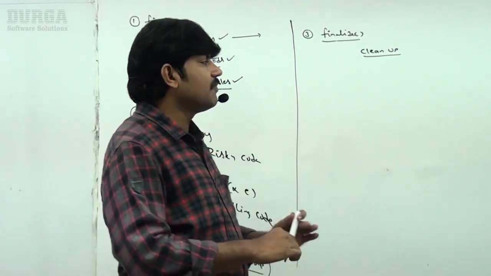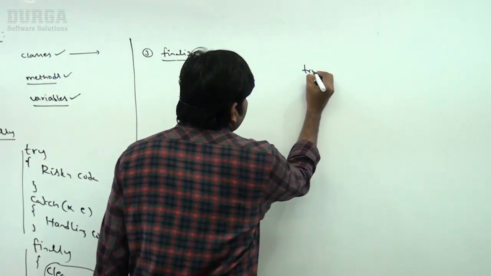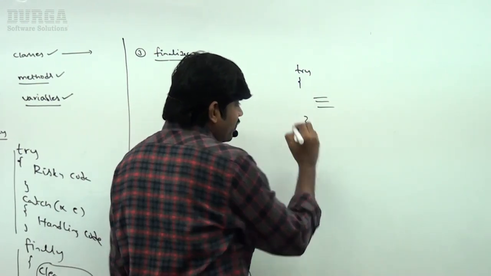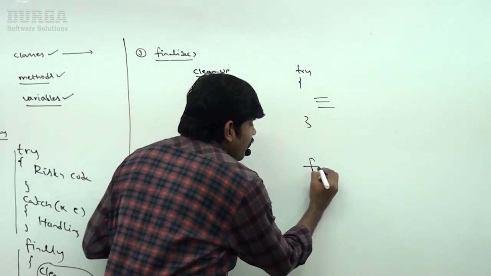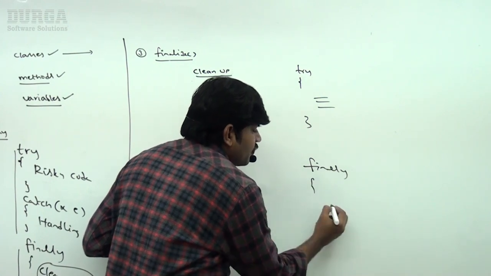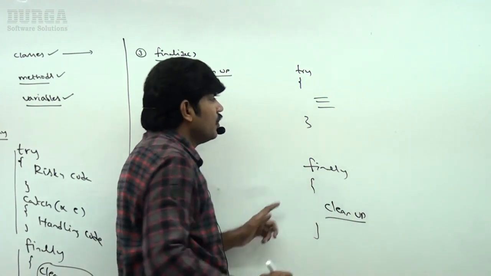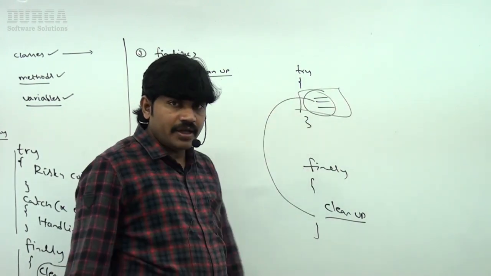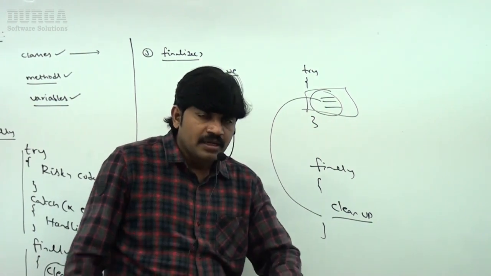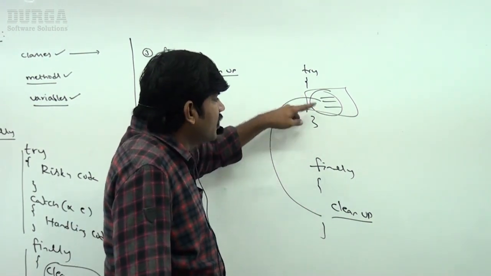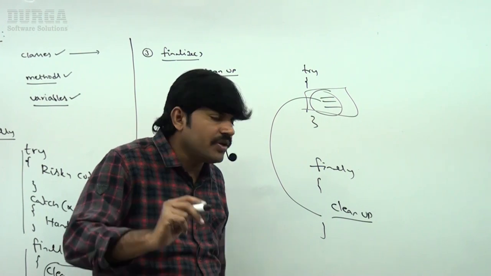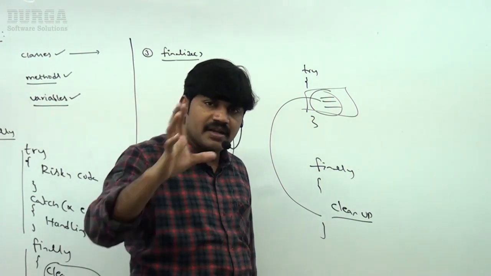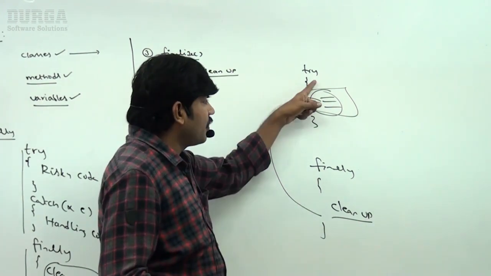Where is the difference? Very simple. Observe carefully. Within the try block, I open some resources. Finally is responsible to perform cleanup code, to close the resources which were opened as part of the try block, like a database connection or network connection. Those resources we have to close inside the finally block. Finally block cleanup code is meant for resources opened as part of the try block.